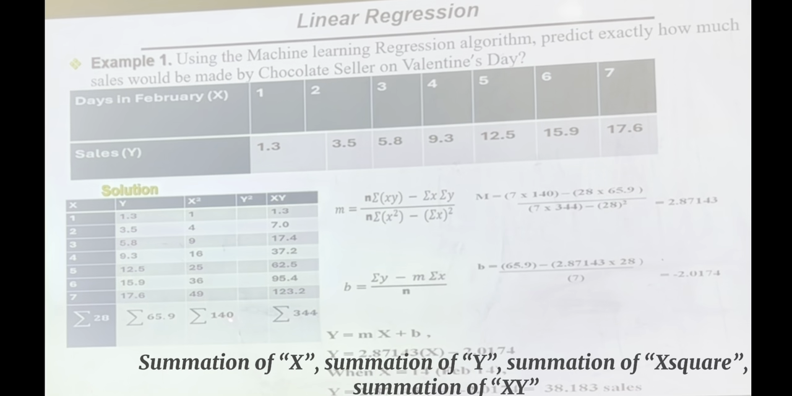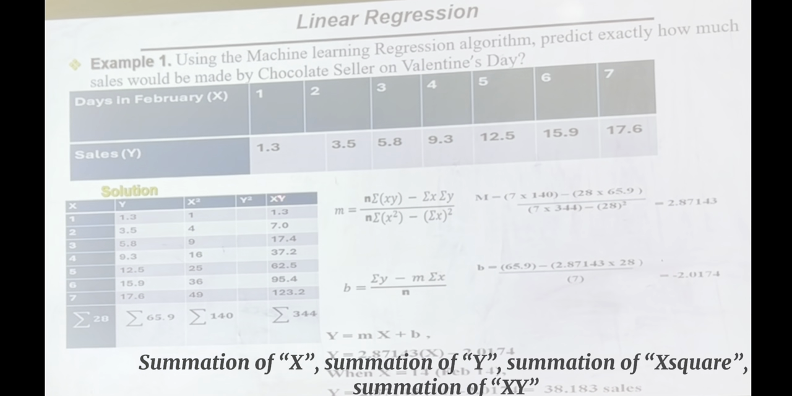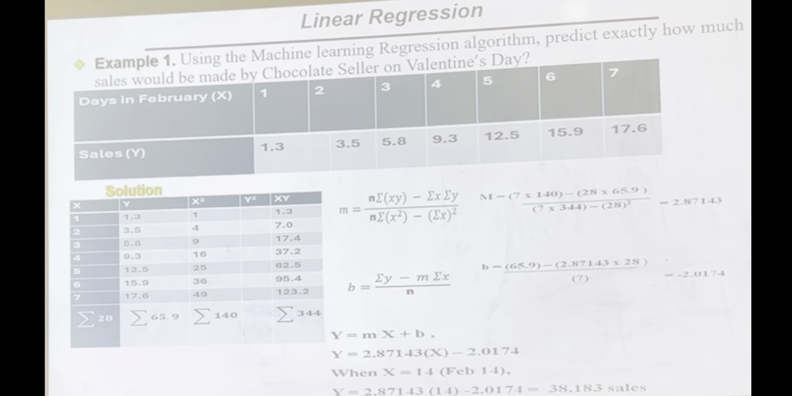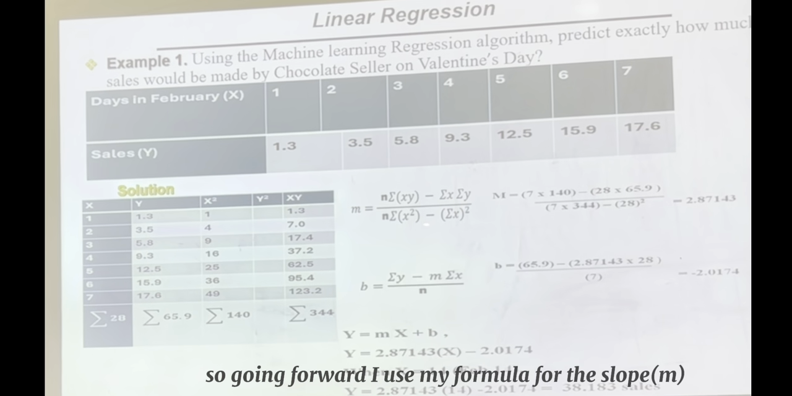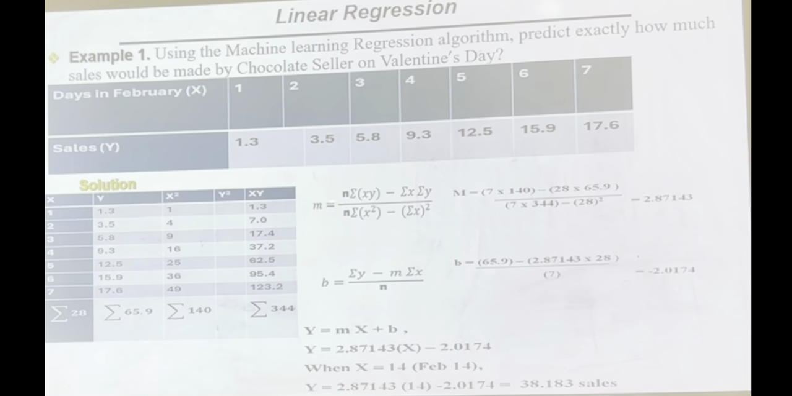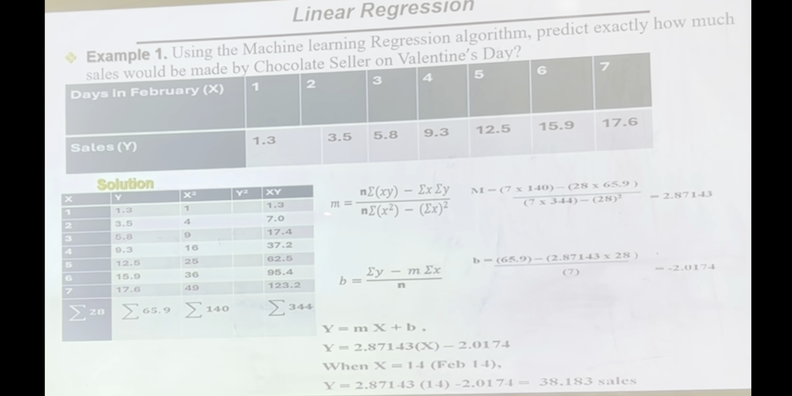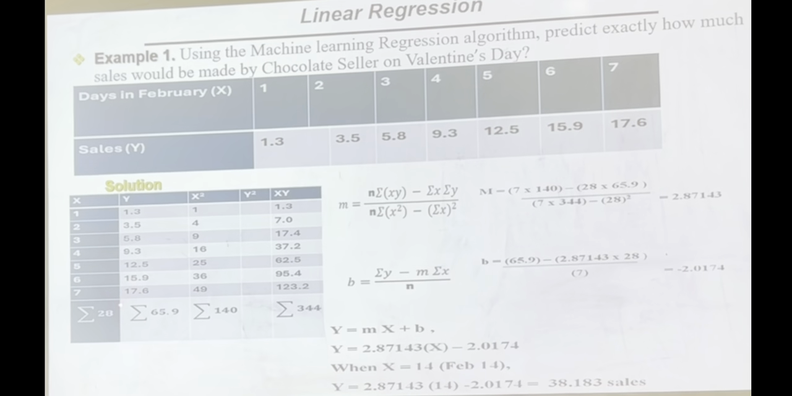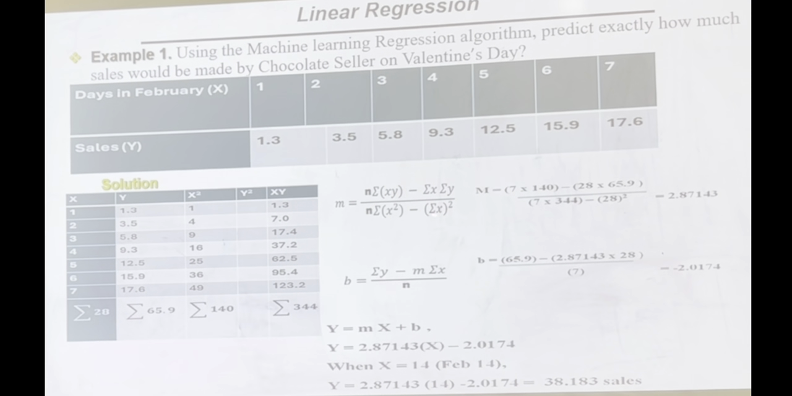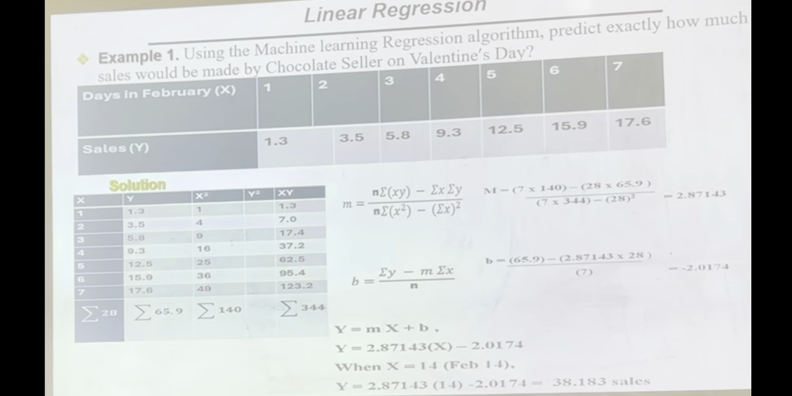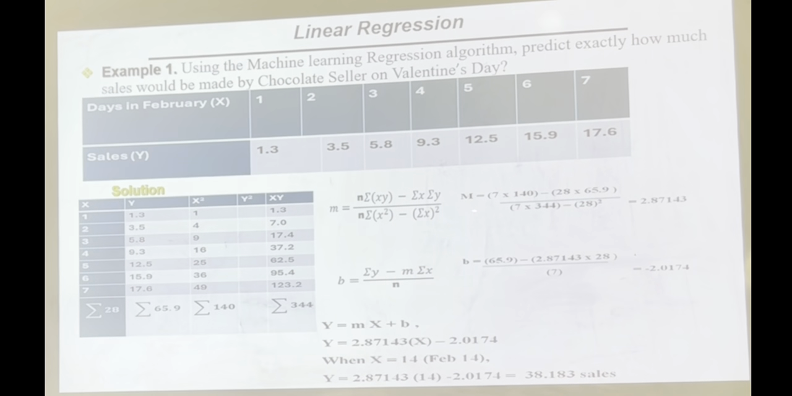When I sum all this together, it gives me 140. The summation of xy is 344. Okay, so going forward, I use my formula for the slope. That is m. m is equal to n summation xy minus summation x multiplied by summation y, all divided by n summation x squared minus summation x all squared. So from there, I come up with this.